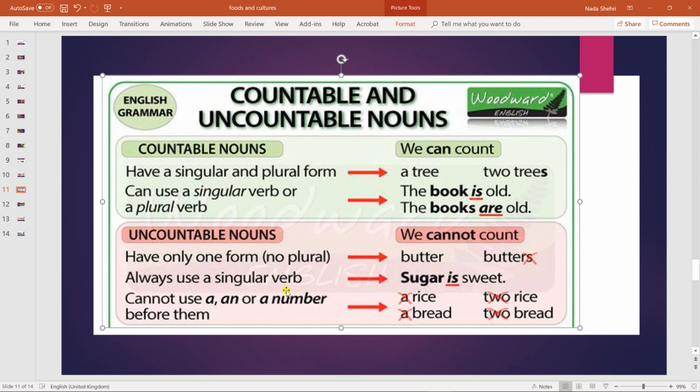Since we use singular form, we cannot use s. That means verb to be is always is. Butter is, sugar is, so on and so forth. Also, we cannot use a, an, or a number before them. We cannot say 2 rices.